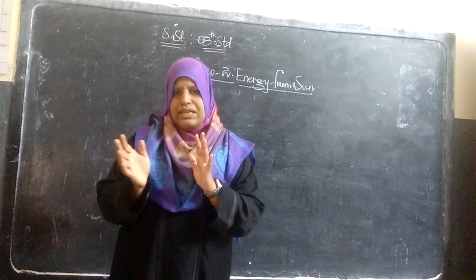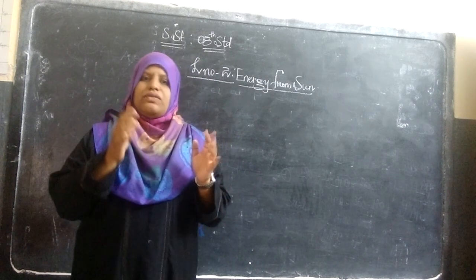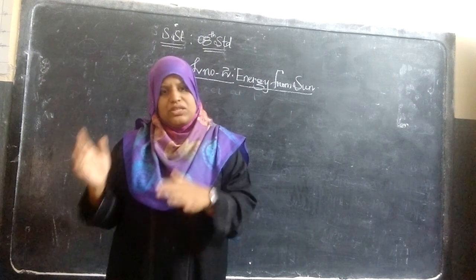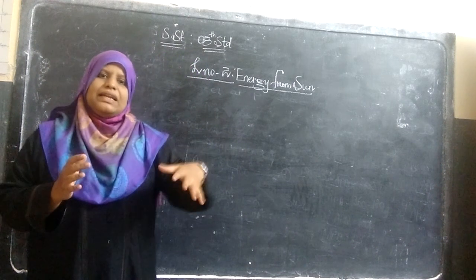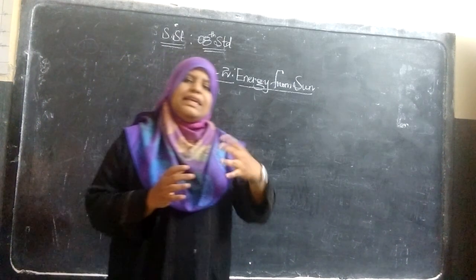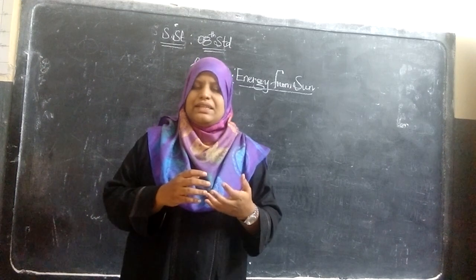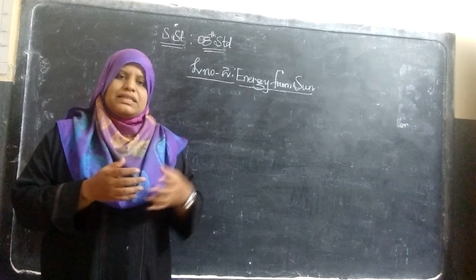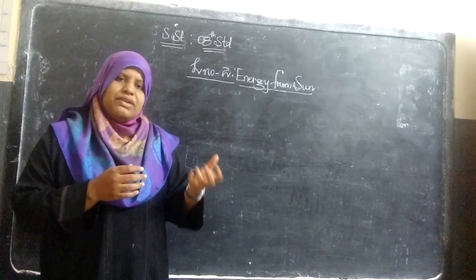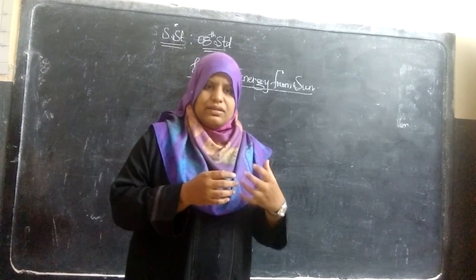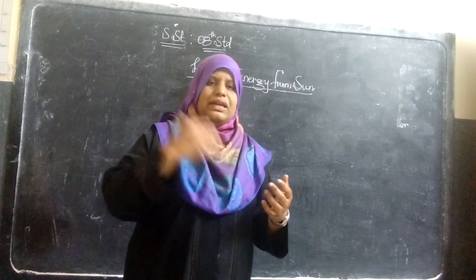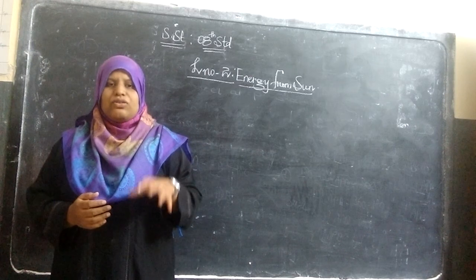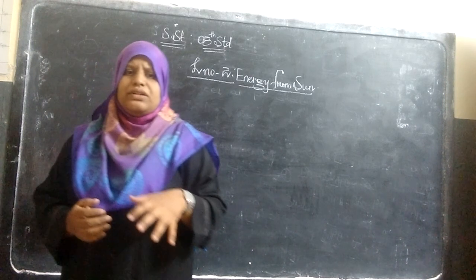So that is not the sun's energy in the simple sense. Energy of the sun deals with the sun rays which fall on the atmosphere, and again it gets heated up. In what way does it get heated up? Because the atmosphere completely comprises different types of gases. So those gases absorb the heat of the sun rays. Then after that it implies the heating of the atmosphere. So that causes the heat of the atmosphere.